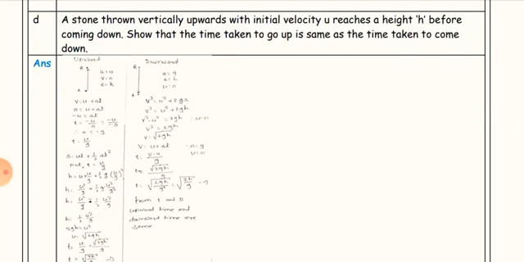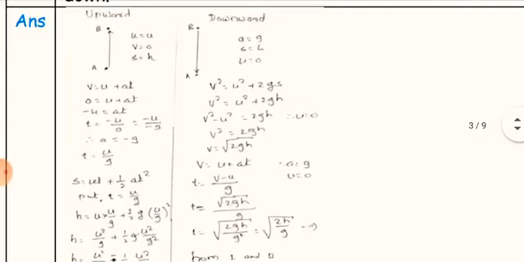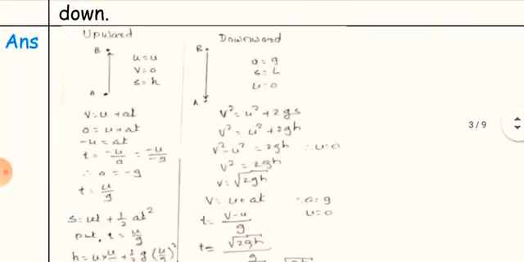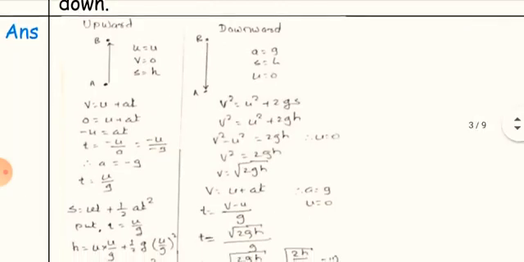A stone thrown vertically upwards with initial velocity u reaches a height h before coming down. Show that the time taken to go up is the same as the time taken to come down. In the answer, when the stone goes upward from A to B, the initial velocity is u, the final velocity v is equal to 0, and the displacement s is equal to h.